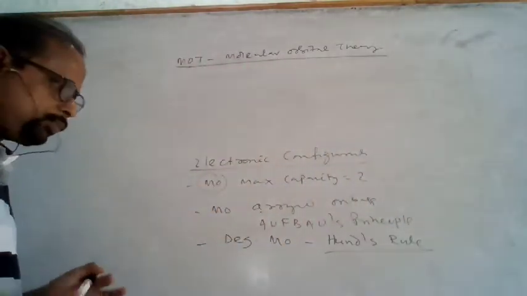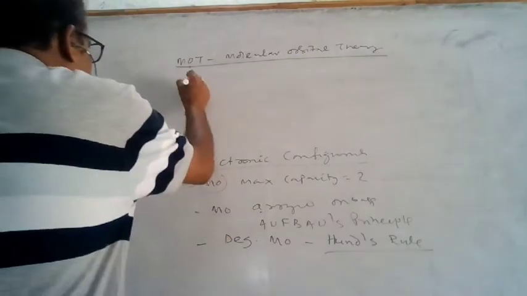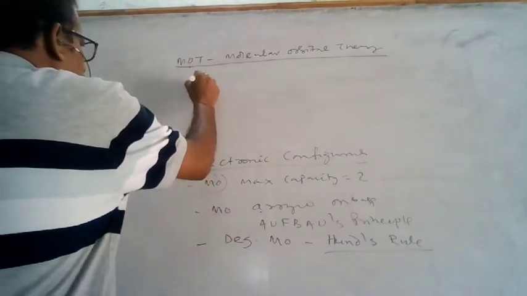Other things that you have to remember is the bond order.